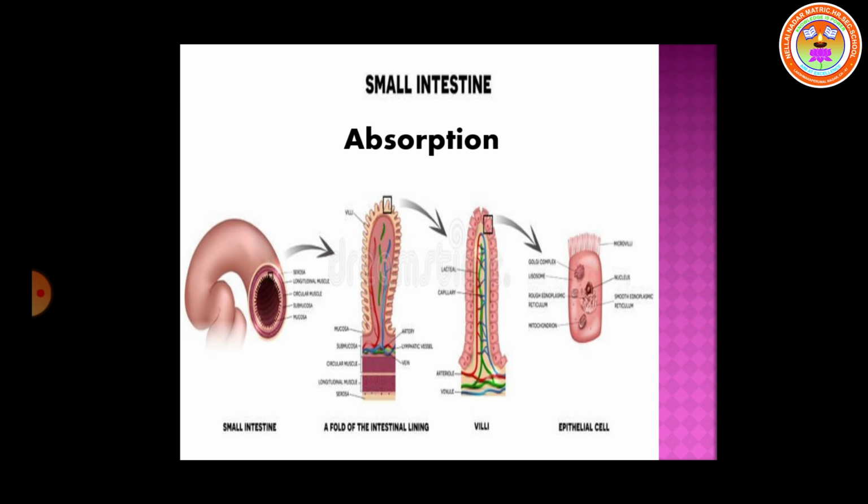So here in the small intestine, the food is absorbed, that is, all the simpler molecules of nutrients are absorbed. Absorption is a process by which nutrients obtained after digestion are absorbed by villi and circulated throughout the body by blood and lymph. Lymph is a colorless fluid. We know that blood is a red fluid. Like this, lymph is another, colorless fluid and is supplied to all body cells according to their requirement.